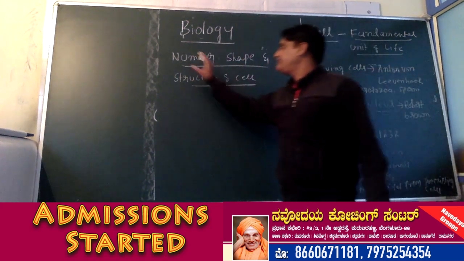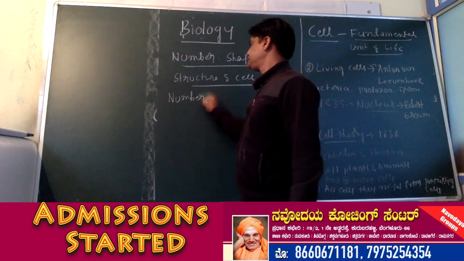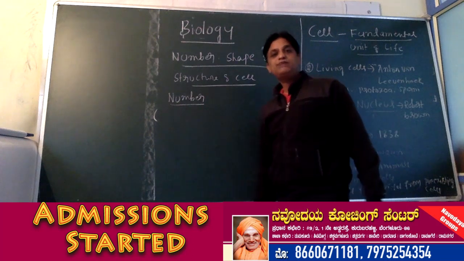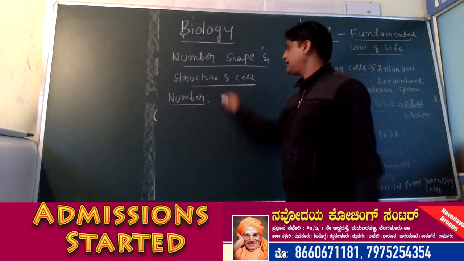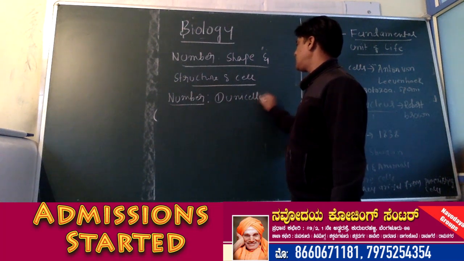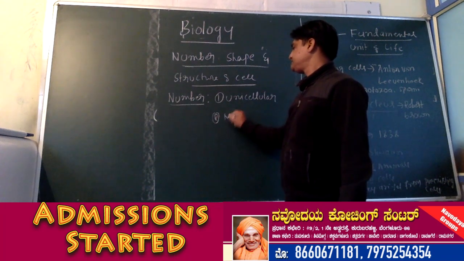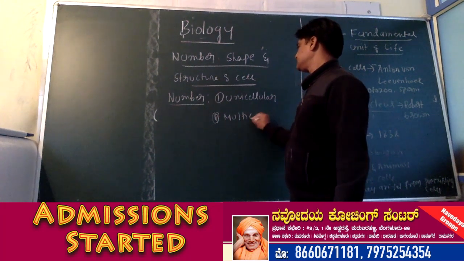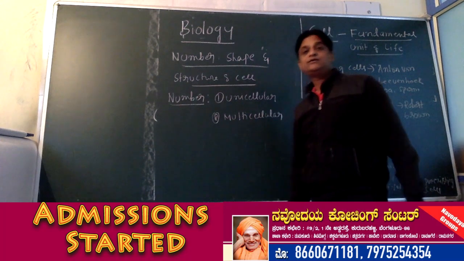Okay, see, based on number, organisms are classified into two types: unicellular organisms and multicellular organisms.